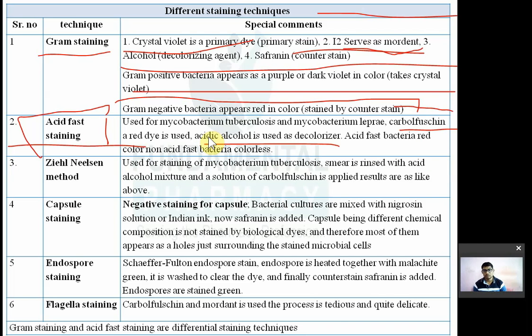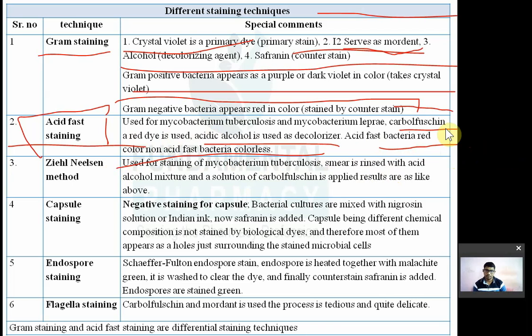Out of that, this alcohol will serve as a decolorizer. If bacteria is acid fast, then it will get stained. Color उसका color आ जाएगा. So acid fast bacteria get red color. Non-acid fast bacteria will look colorless. Non-acid fast bacteria will not be stained by this carbolfuchsin, but acid fast bacteria will be stained by this carbolfuchsin.